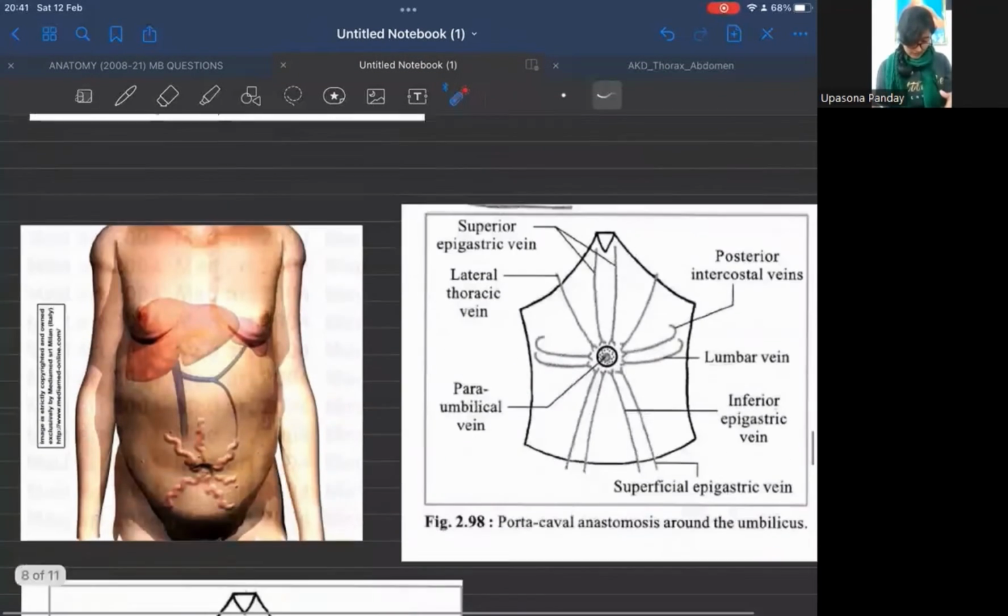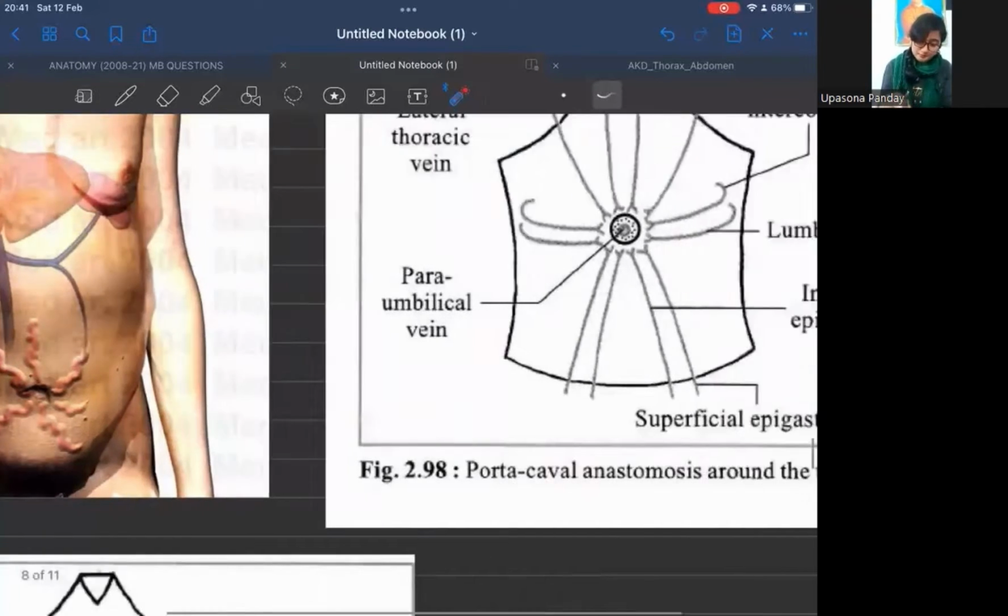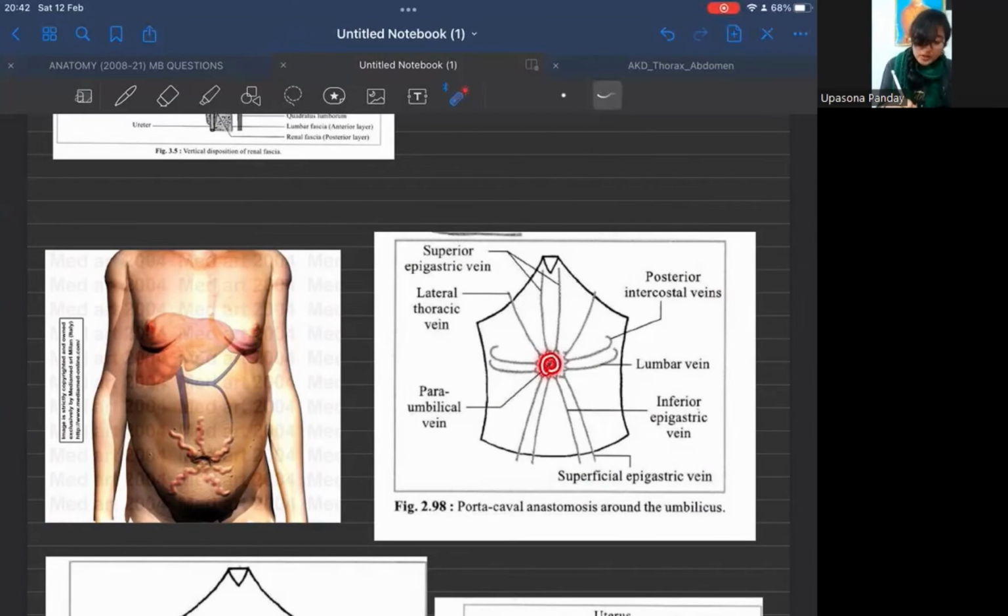What is caput medusae? You see, this is the umbilicus, and these things that you see, this appearance is called caput medusa. What happens? Now, the superficial veins of the anterior abdominal wall become swollen and become tortuous. Okay. Why? Because this is our paraumbilical vein, which is a branch of the left division of the portal vein.